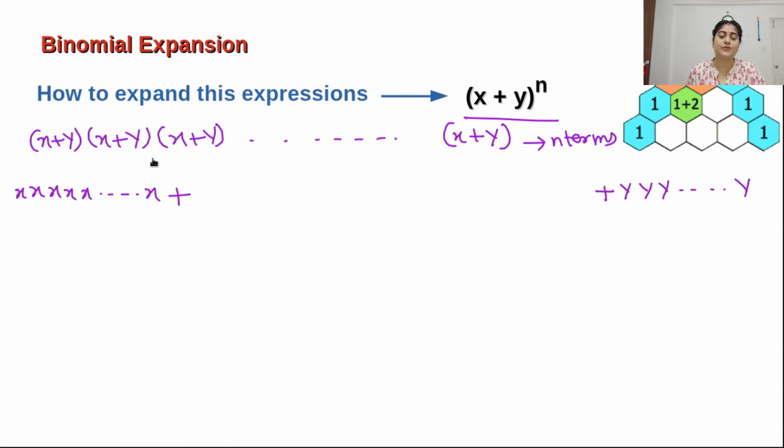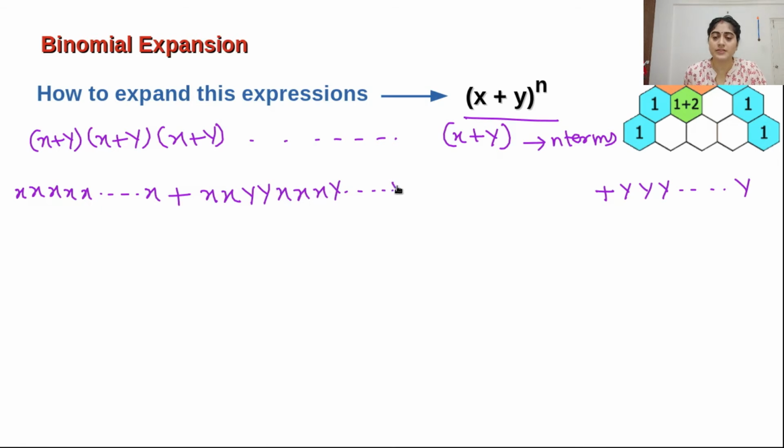Now I take one arbitrary term, but we have to choose something from each term. We can choose arbitrarily, just like x from the first term, then x from the second term, but y from the third term, anything, and then again y, then x, then x, then again x, then y, like that some arbitrary term we made.